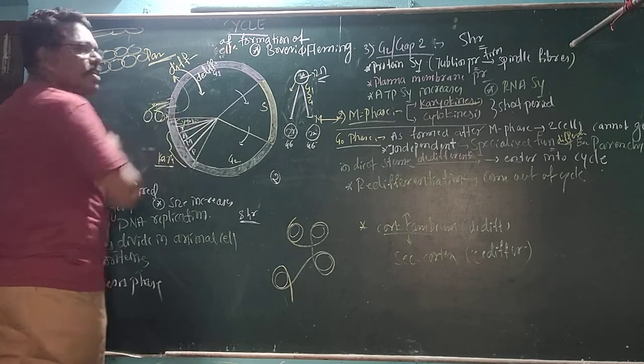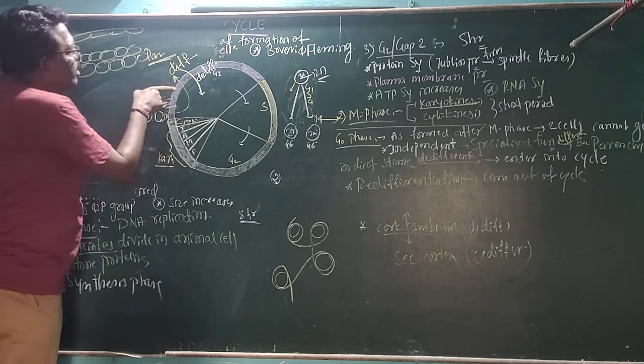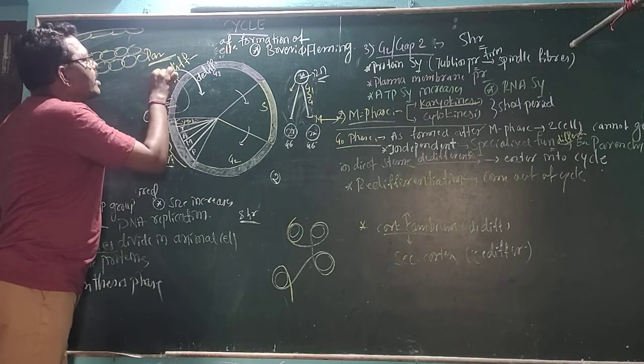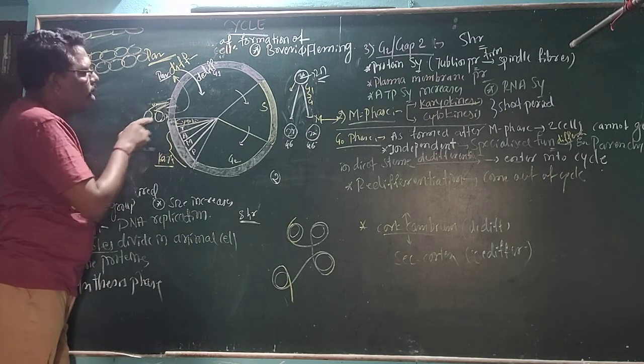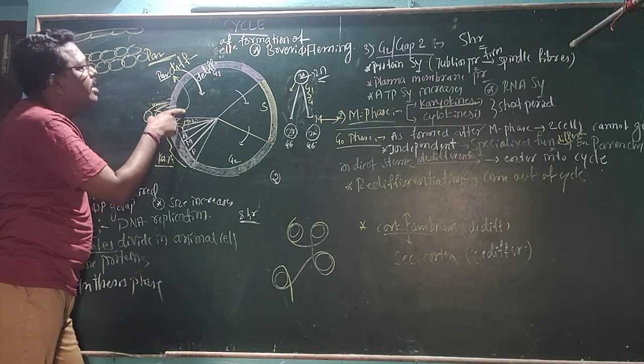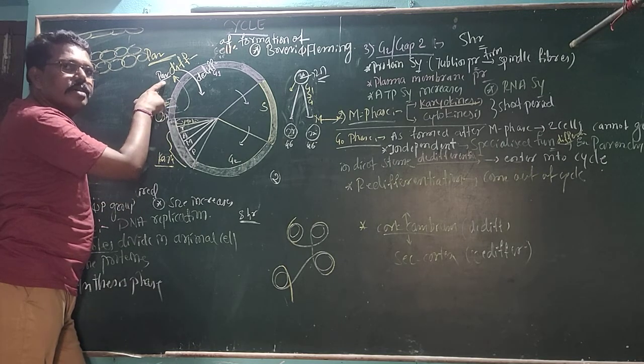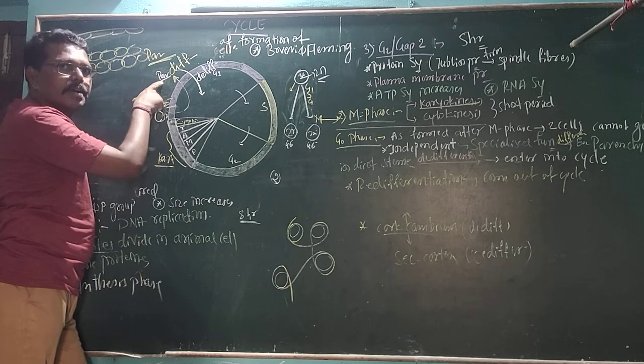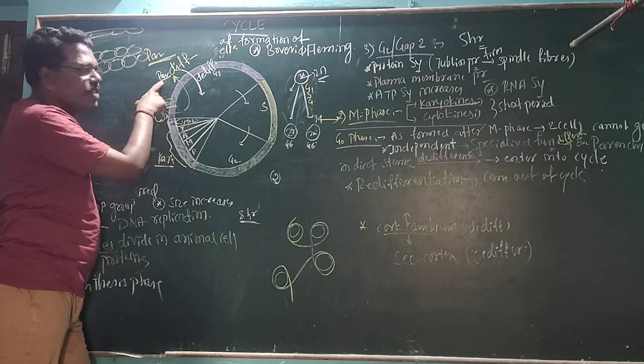When these two daughter cells can't undergo the cell cycle, they become specialized functioning cells, the parenchyma cells in the dicot stem.